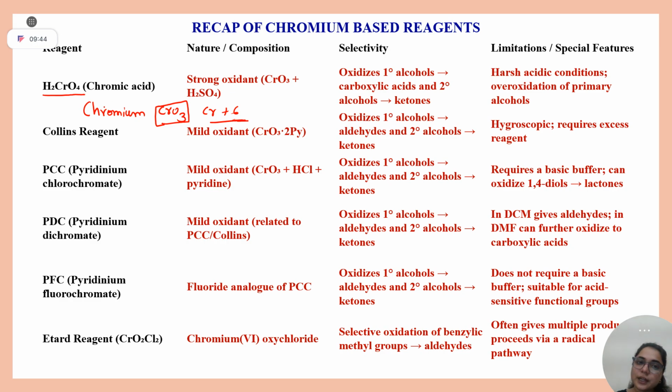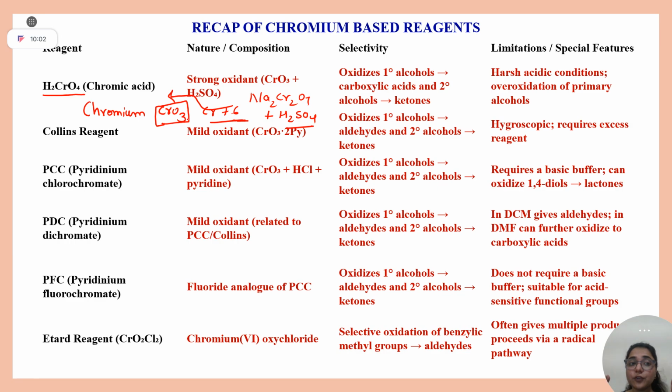do you remember Na2Cr2O7? Write the balanced equation from them. Na2Cr2O7 on combining with H2SO4 will give you the same chromic acid. Yes or no?